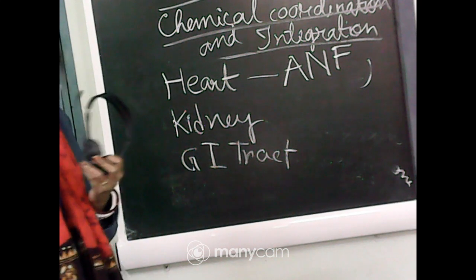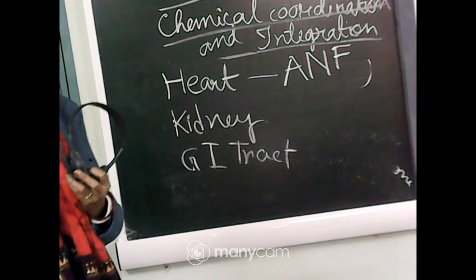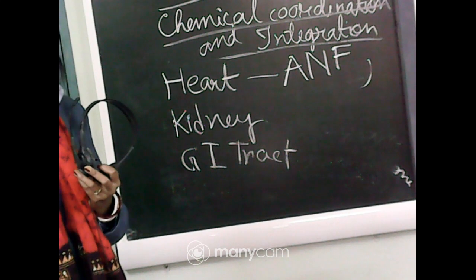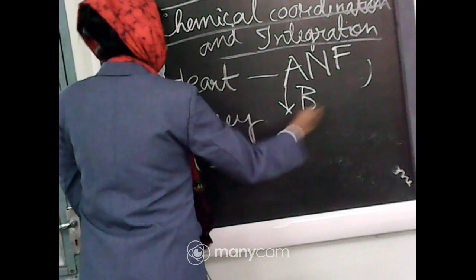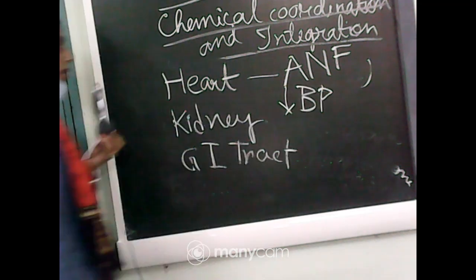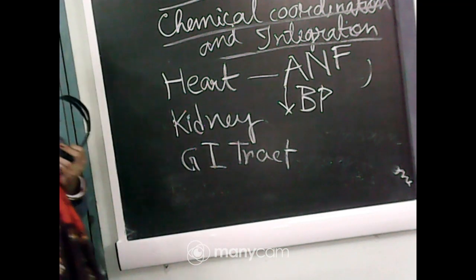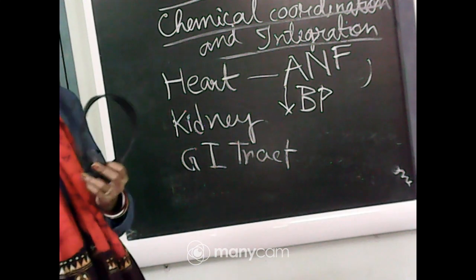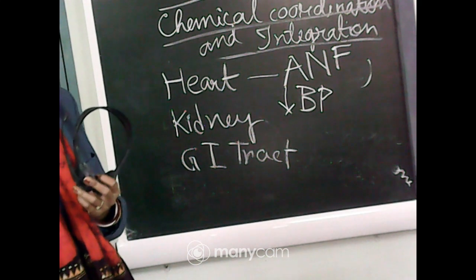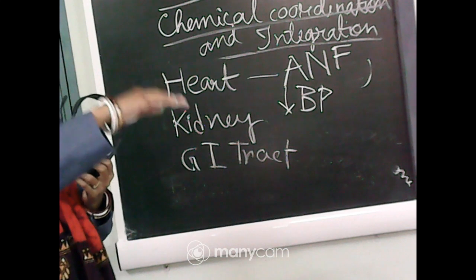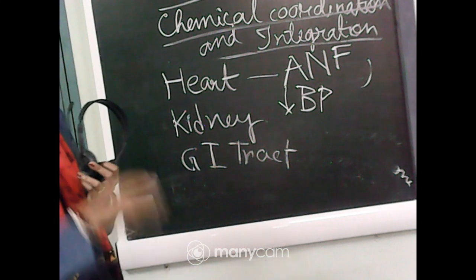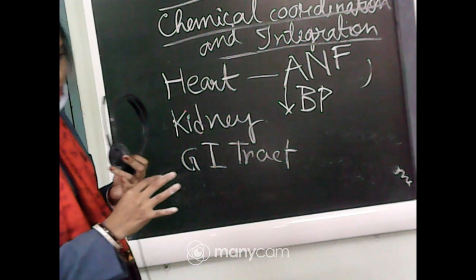Now what is the function of the ANF? It helps in the decrease of blood pressure. So we can write blood pressure in short BP. That means when blood pressure will be increased, ANF will be secreted which cause dilation of the blood vessel.